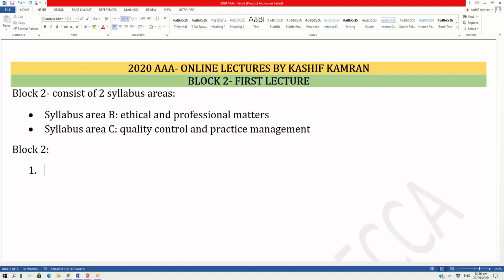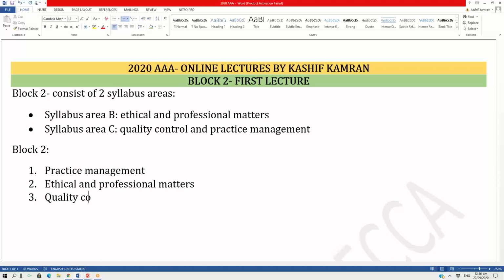The first part of block 2, which we will start, will be practice management. Then from practice management, we will go to an area which is known as ethical and professional matters. And finally, we will be wrapping up block 2 with an understanding of quality control.